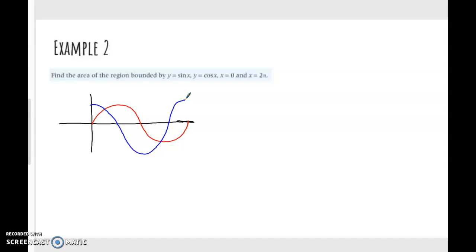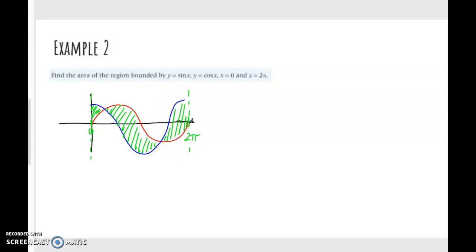We're looking at the interval from 0 to 2 pi. So these are our two vertical lines, our lower and upper limits of integration. And remember, we're looking at just the area between the two curves. So this area, and this area.